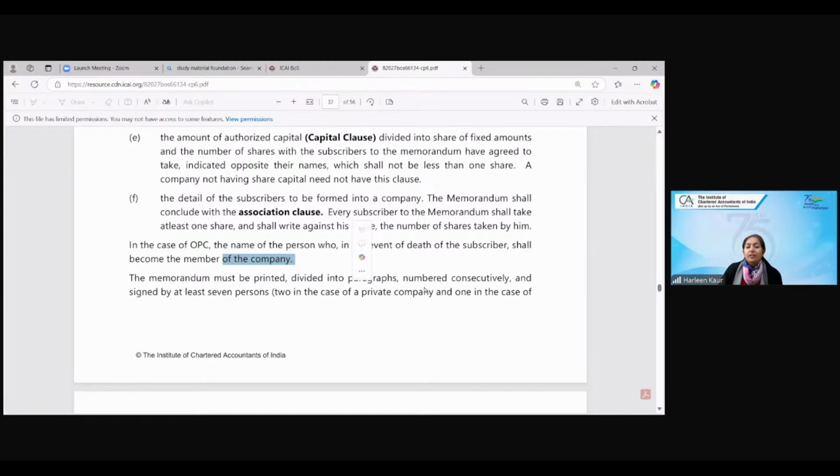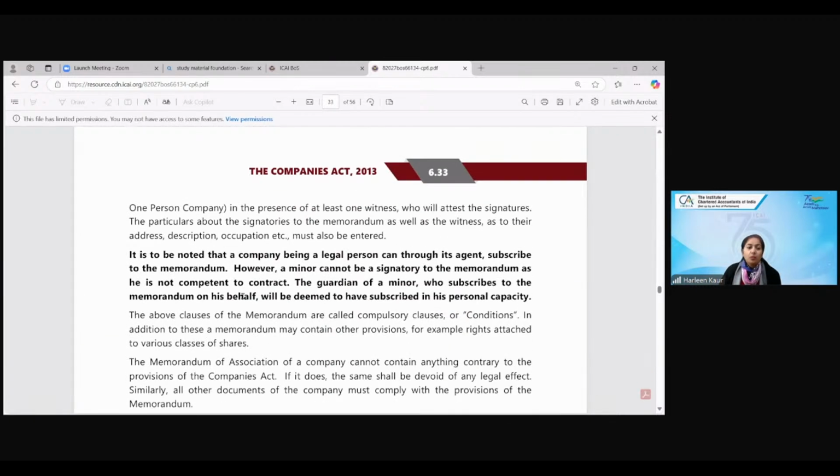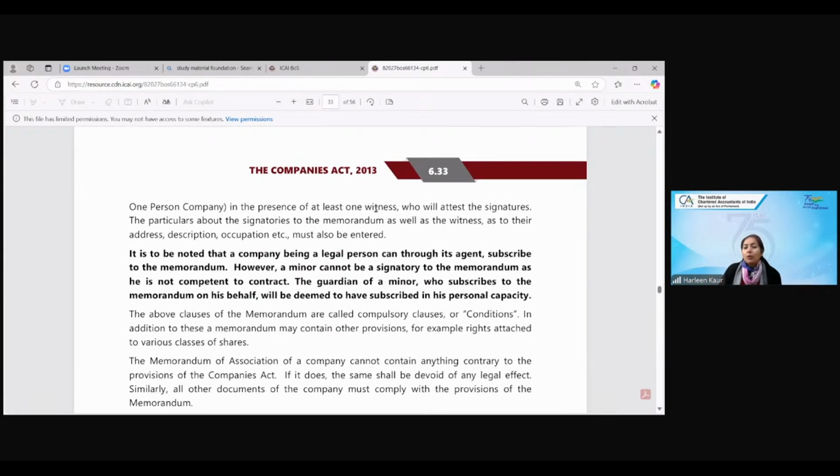Memorandum shall be divided into different paragraphs and signed by at least 7 persons in case of public company and 2 in case of private company and 1 in case of OPC. And also it will have one witness. A company being a legal person can through its agent subscribe to the memorandum, but minor cannot be a signatory. Guardian of the minor who subscribes on his behalf shall be deemed to have subscribed in his personal capacity.